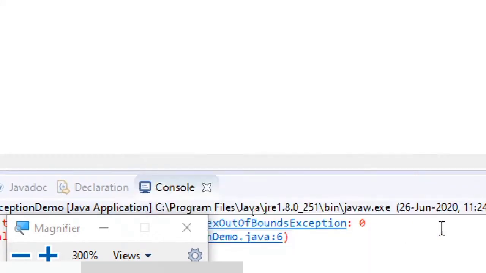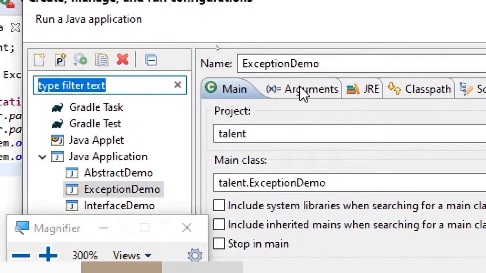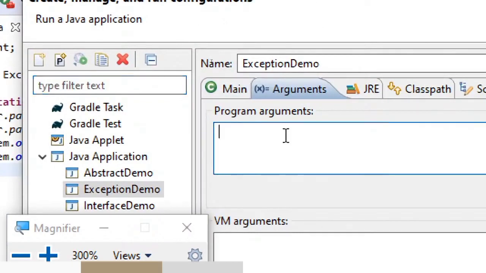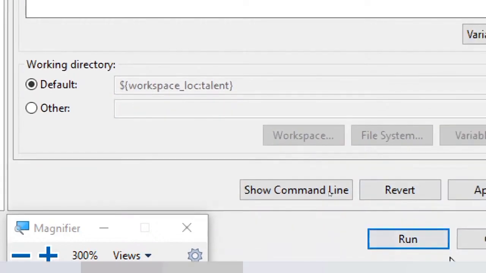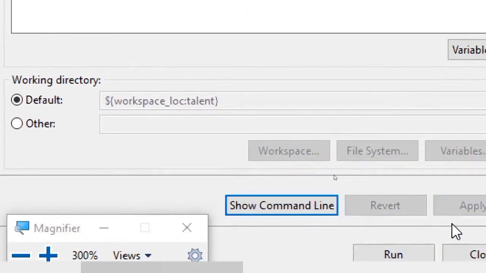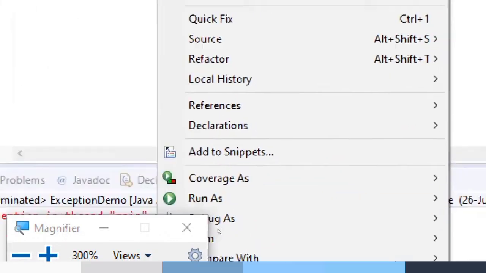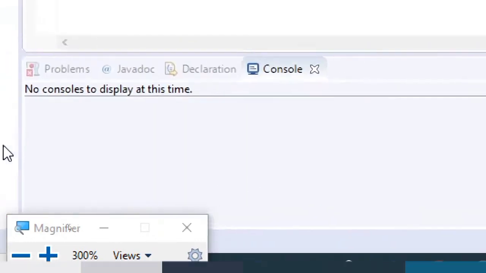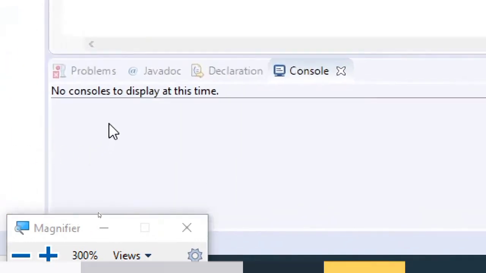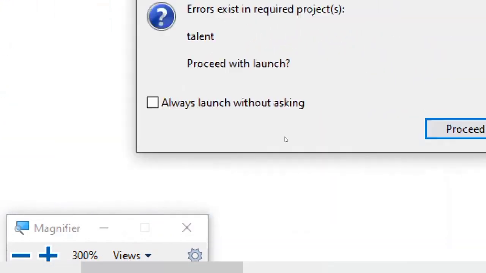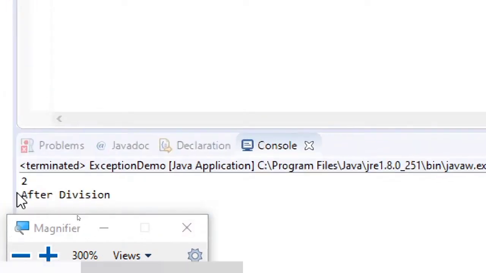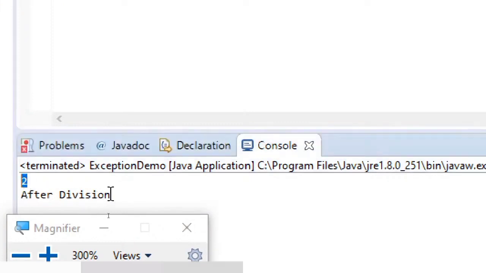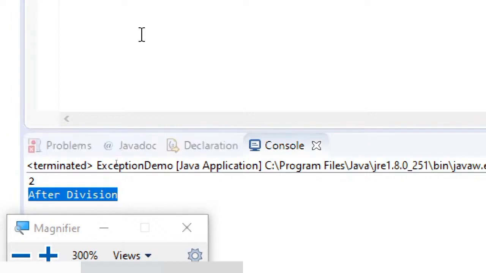Suppose we give those values now. We have seen in previous sessions how to give command line arguments. So I'm giving some values, 4 and 2, and then simply apply and close. Now if I run this piece of code, here you can see the result 2 is displayed, and the after division statement also got displayed.